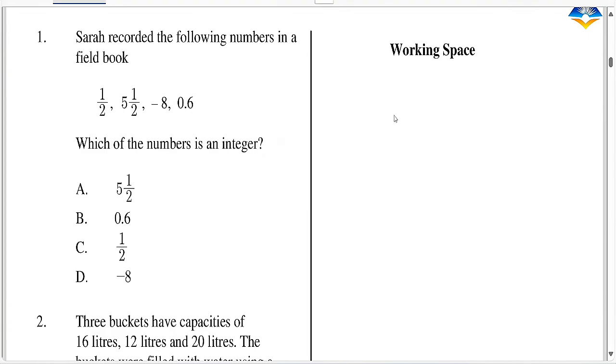So an integer is any whole number with no decimal, no fractions. That's what we refer to as an integer. So it can be a negative or a positive whole number. A half is a fraction, 5.5 is a mixed fraction, -8 is a whole number, 0.6 is a decimal. So -8 being a whole number with no decimal, ndo maana tusema hiyo ndo answer yetu. Now answer is D. Hizi zote kuna decimal ama iko na fraction.